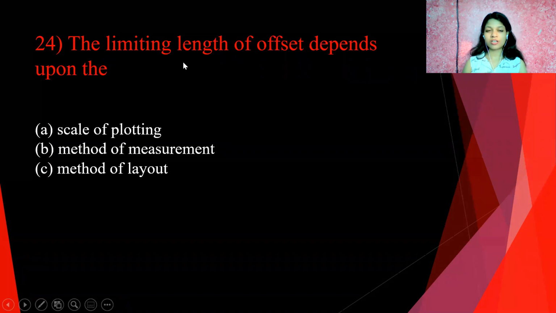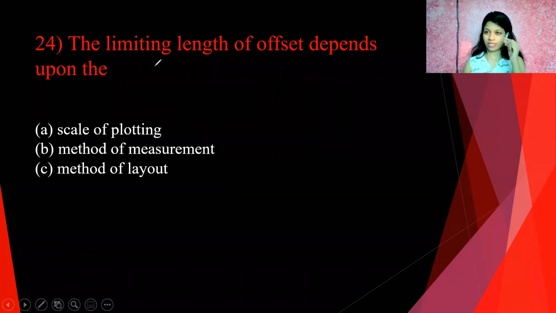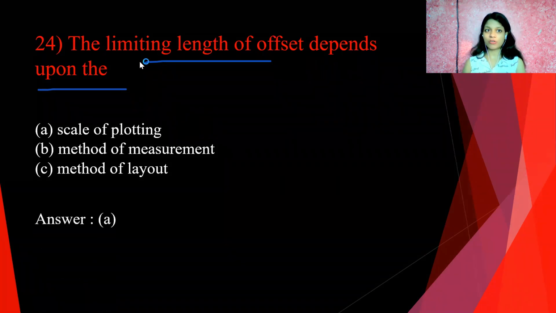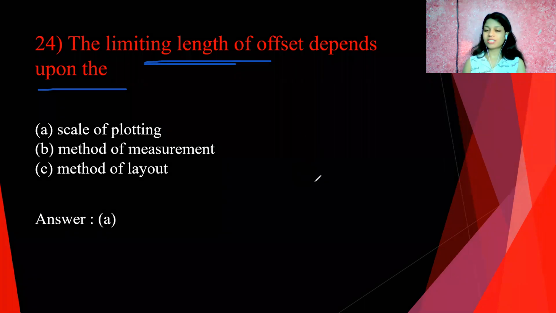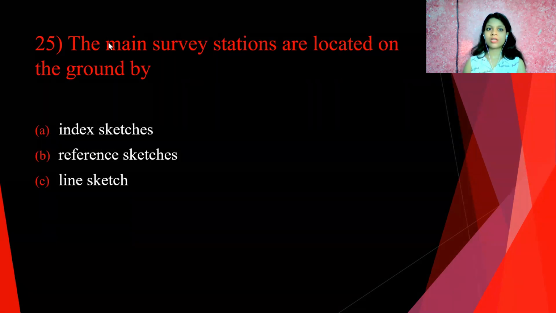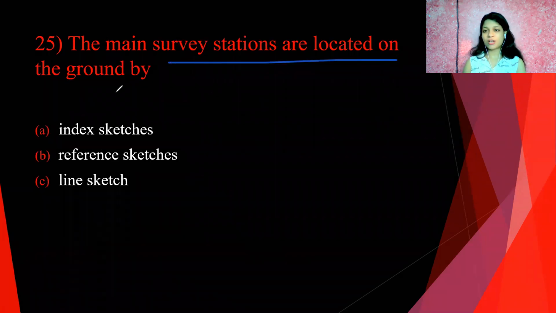Next question. Now we are going at a little bit faster speed because we have to complete 50 surveying questions. The limiting length of offset depends upon. So answer here is A, scale of plotting. The limiting length of offset depends upon scale of plotting. So A is correct for this question. The main survey stations are located on the ground by reference sketches. So answer B is correct here.